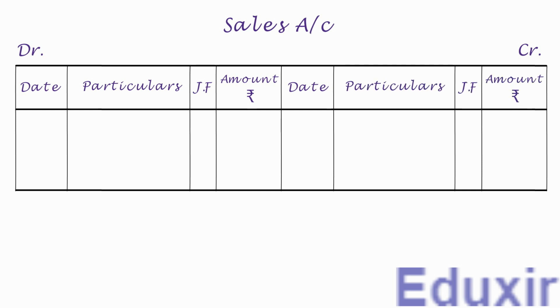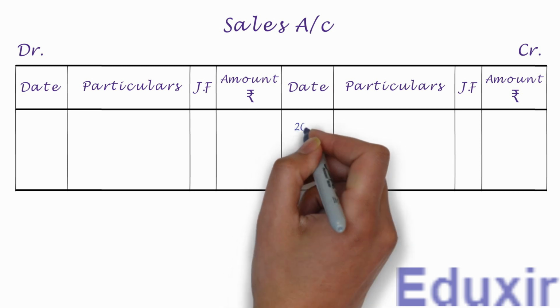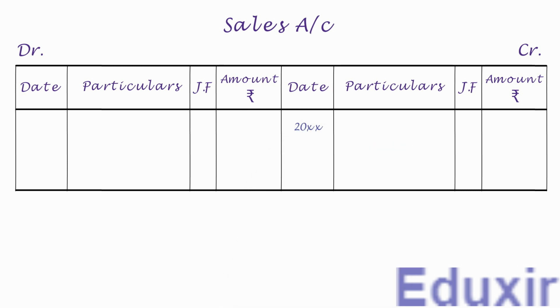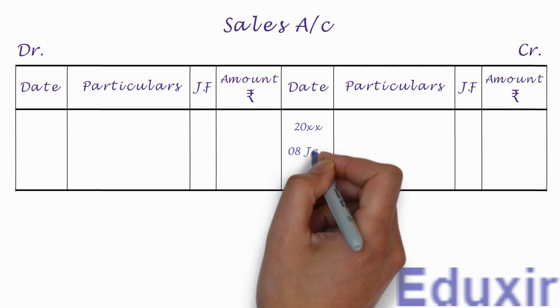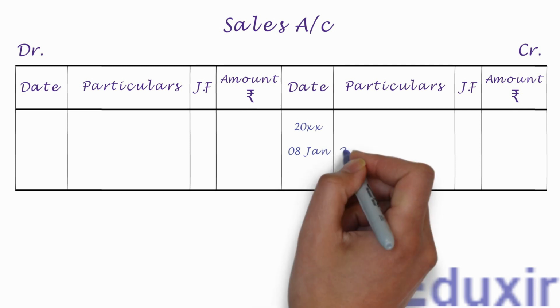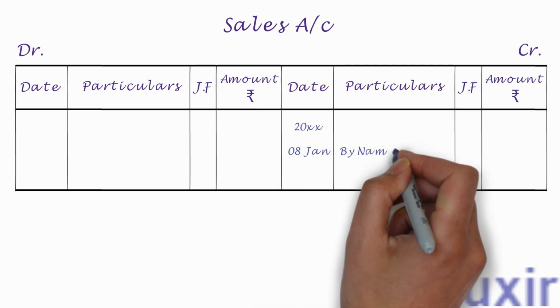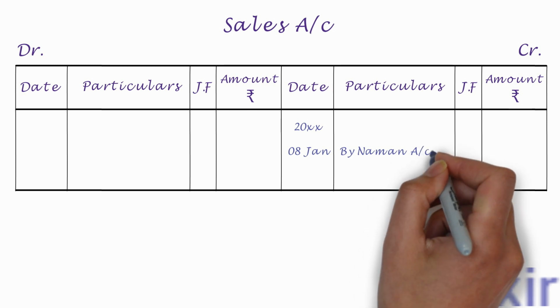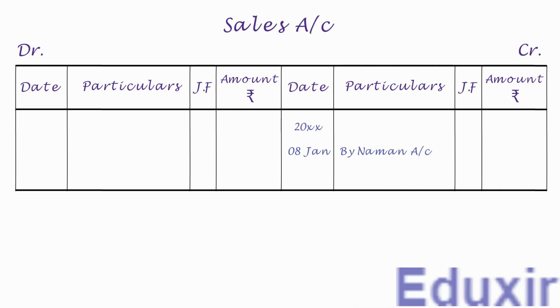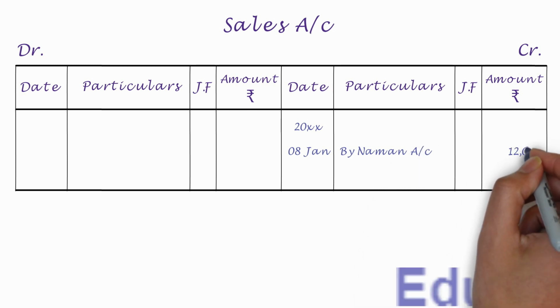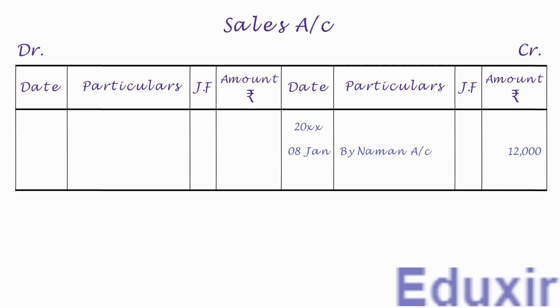Now on the credit side, let us first write the year in the date column. Let us then write the date. We need to write by Naman account into the particulars column. Let us write the credit amount of 12,000 rupees into the amount column. That completes the posting of this journal entry into the sales account. Let us now take up the next entry.